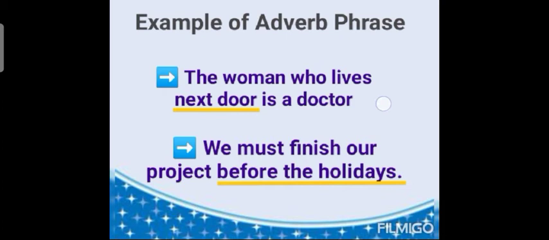In the first sentence, we get the answer for the question, where does the woman live? And in the second sentence, we get the answer to the question, when must we finish our project? So the answer which you will be getting will be the adverb phrase.